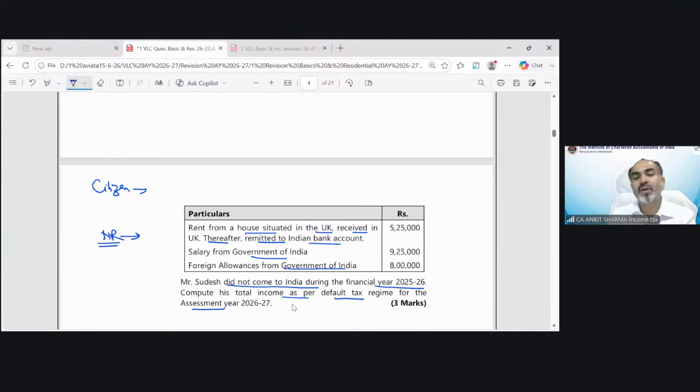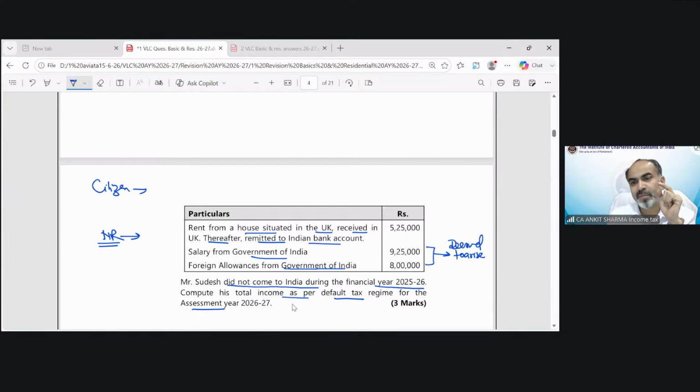So we have gone through the provision in case of income arising or deemed to arise in India, that if any person who is a citizen of India is working outside India and the payment has been received from the government of India, that payment is going to be treated as income deemed to arise in India.